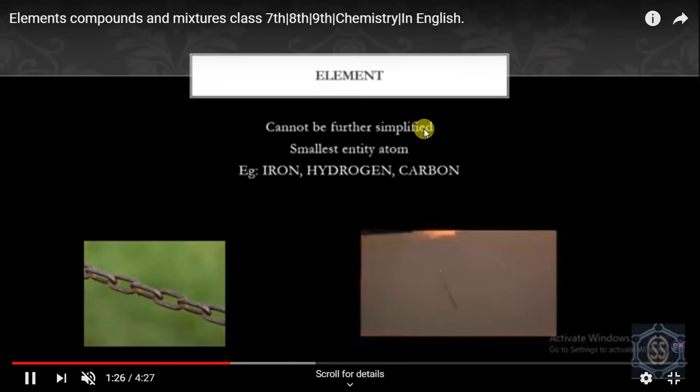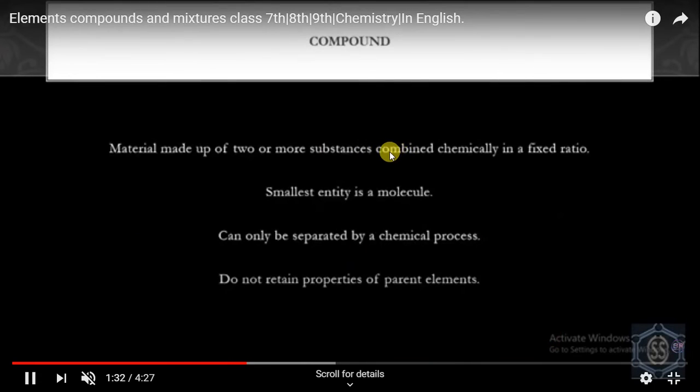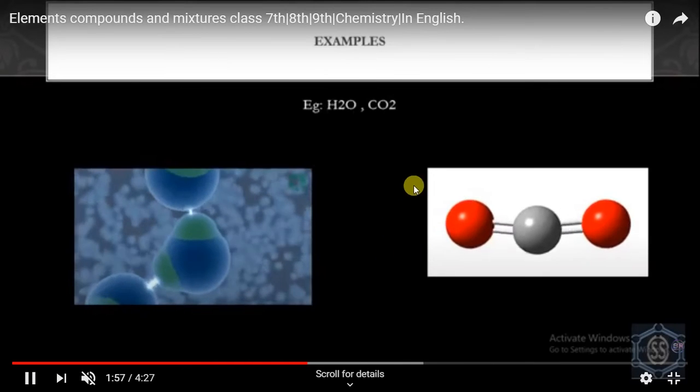Next, element. The basic thing is that it cannot be further simplified into its smallest entity, the atom. Compounds are material made up of two or more substances combined chemically in a fixed ratio. So a compound's chemical composition is fixed. Its smallest existing constituent is a molecule. It can only be separated by a chemical process and its constituents do not retain their properties.